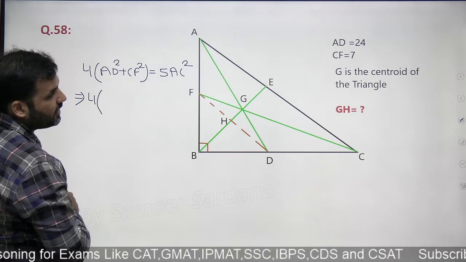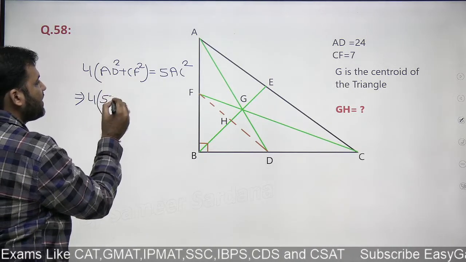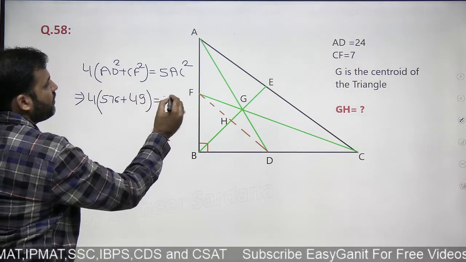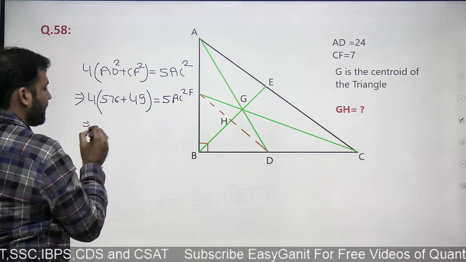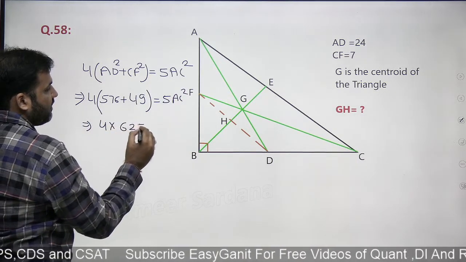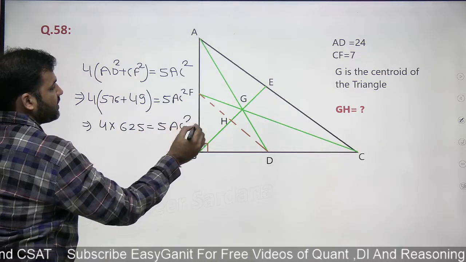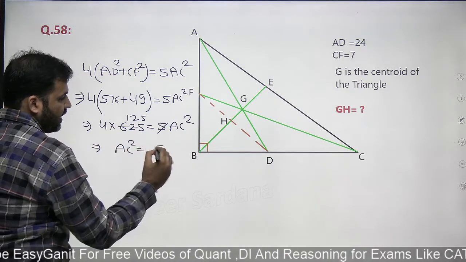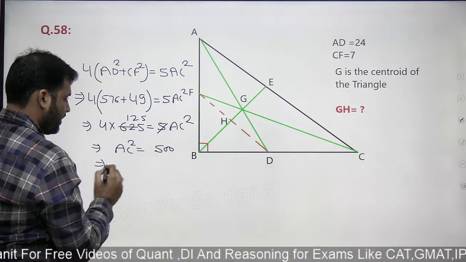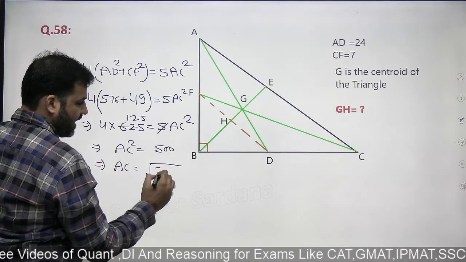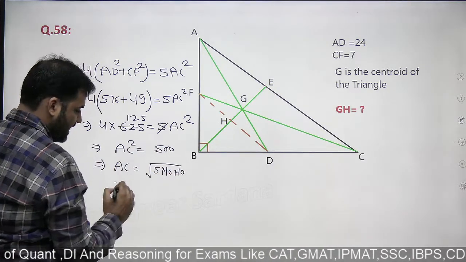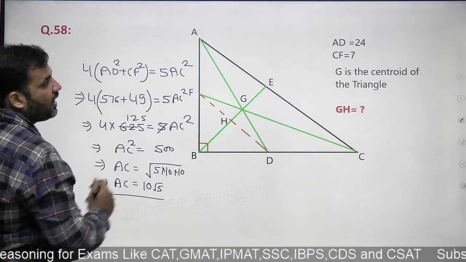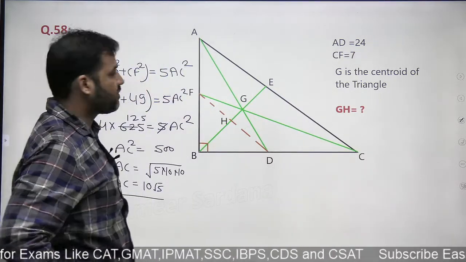Now, apply this. 4 times of AD square. What is AD? AD is 24. 24 square is 576 plus CF. What is CF? CF is 7. 7 square is 49. Is equal to 5 times of AC square. 4 times of 625 is equal to 5 times of AC square. This gets cancelled. So can I say AC square will be equal to 500? So AC will be 5 into 10 into 10. Means the length of AC will be equal to 10 root 5. Now the length of AC is 10 root 5, that's the length of hypotenuse.